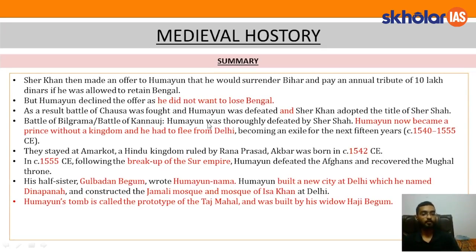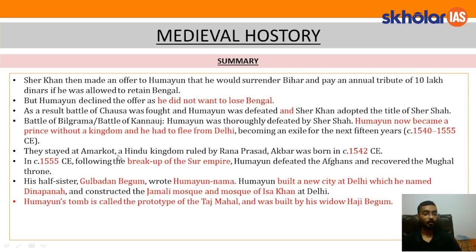As a result, the Battle of Chausa was fought and Humayun was defeated, and Sher Khan adopted the title of Sher Shah after this Battle of Chausa. After this battle, the Battle of Bilgram or Battle of Kannauj was fought. Humayun was thoroughly defeated by Sher Khan in this battle as well. Humayun now became a prince without a kingdom and he had to flee from Delhi, becoming an exile for the next 15 years, from 1540 to 1555.